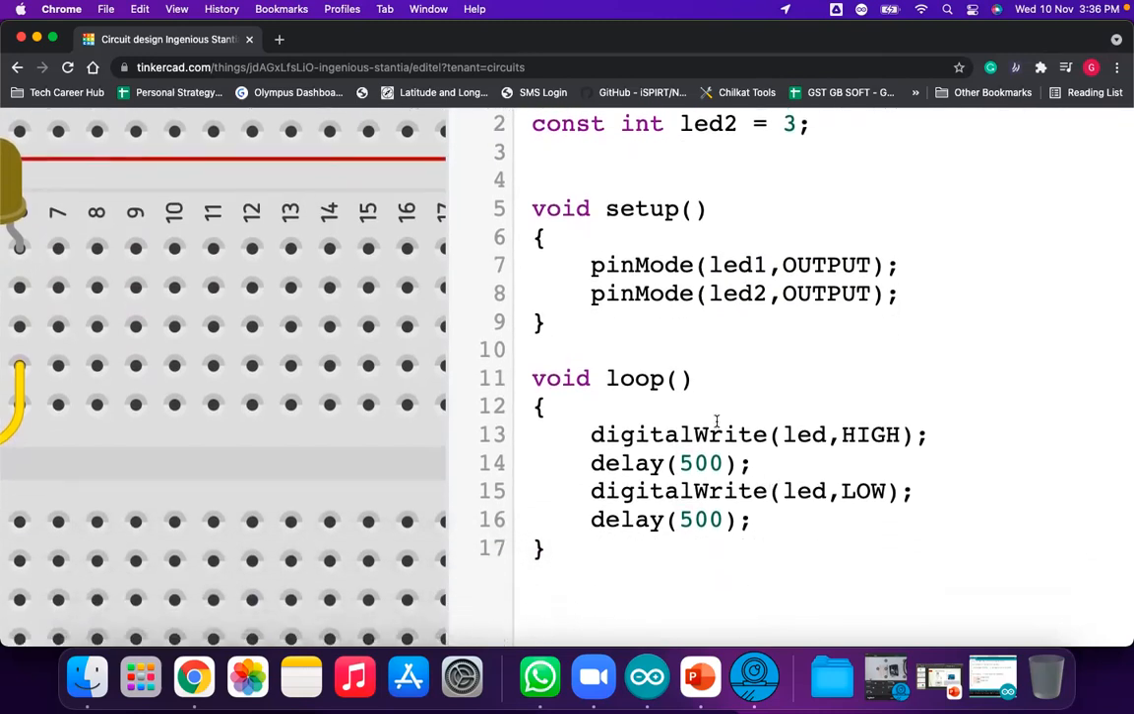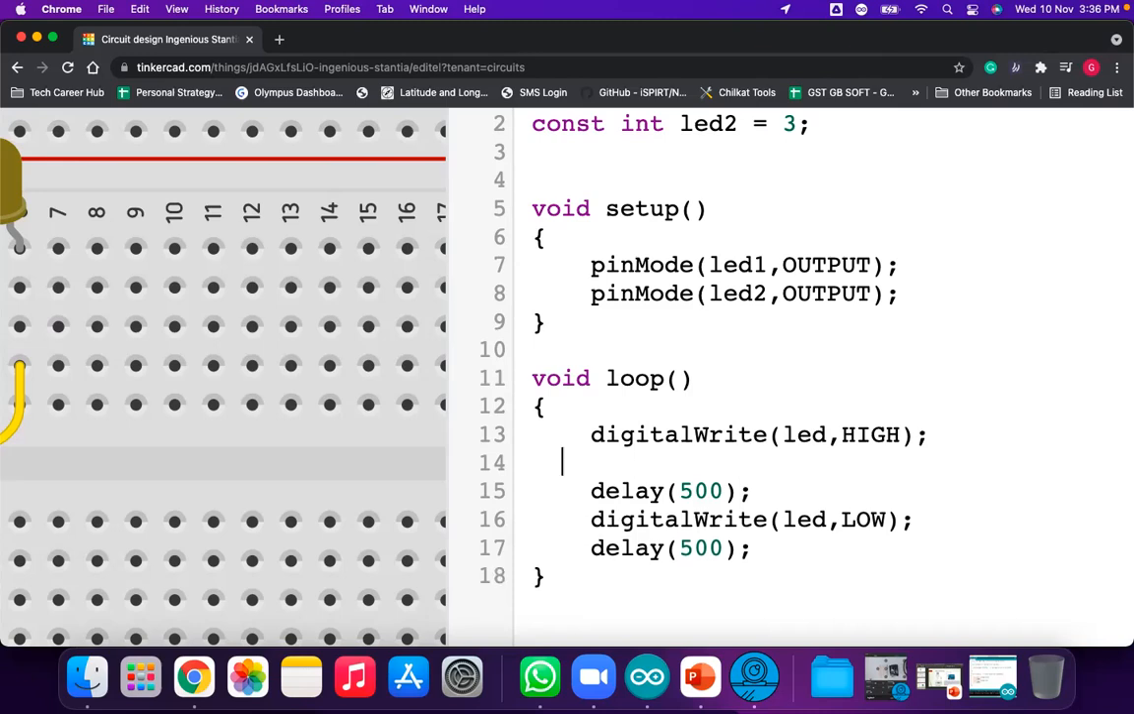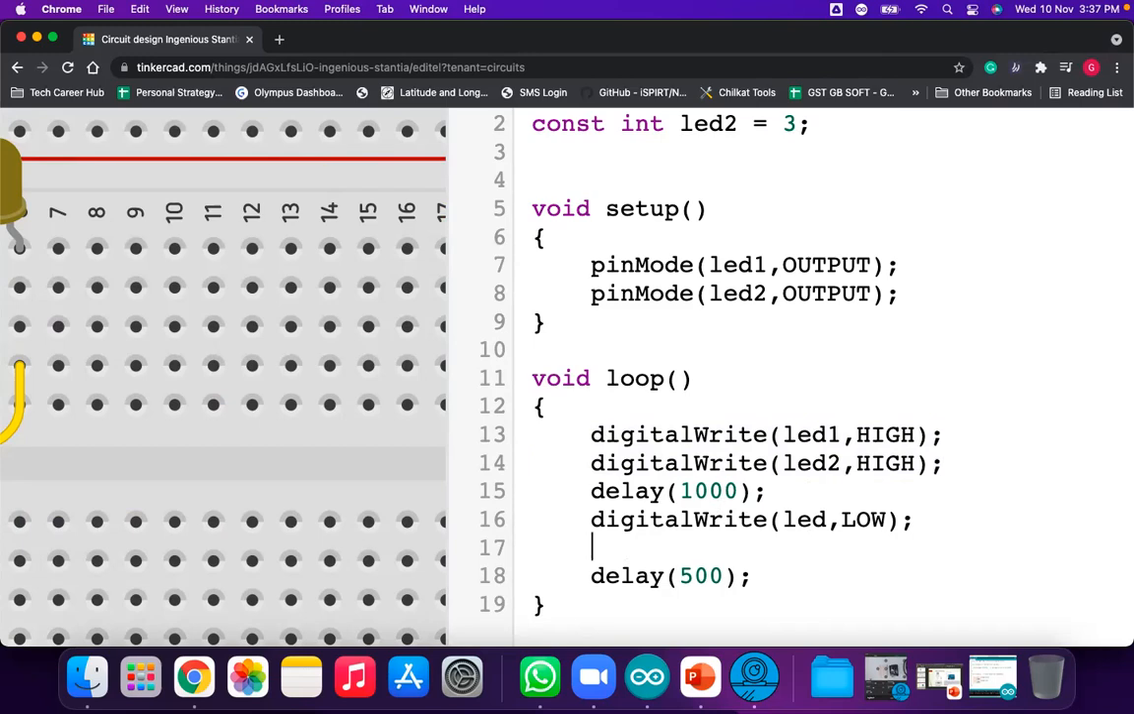Okay. Now, depending on what program you want to execute, you write it in the loop function. Suppose you want to turn on the LEDs at the same time. So you write digital write LED 1 HIGH, and at the same time digital write LED 2 comma HIGH. It means both LEDs are high at the same time. Wait for, suppose, 1 second. And now both LEDs should be low.